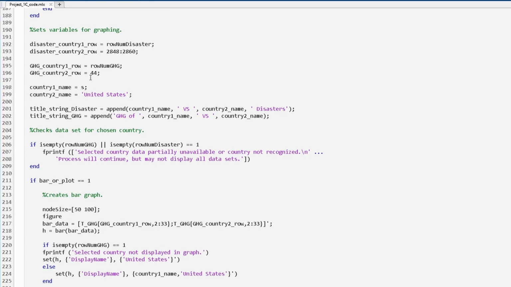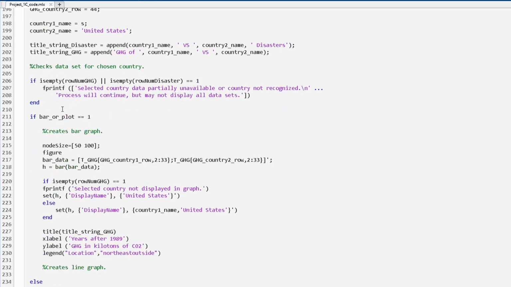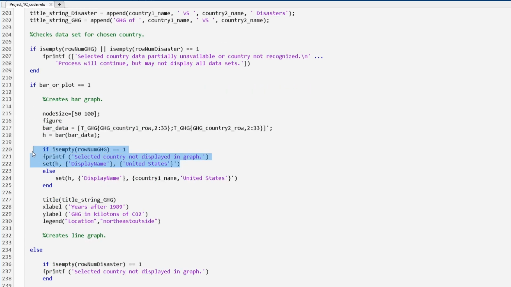Once you've chosen, it will input the variables and then graph them. This is a very important line right here. This checks in case you entered a country incorrectly, like you made a spelling mistake, or if the country does not exist in the data set that we have. If that's the case, it will give you this prompt, and this code is also reused here to prevent the bar graph from returning an error.